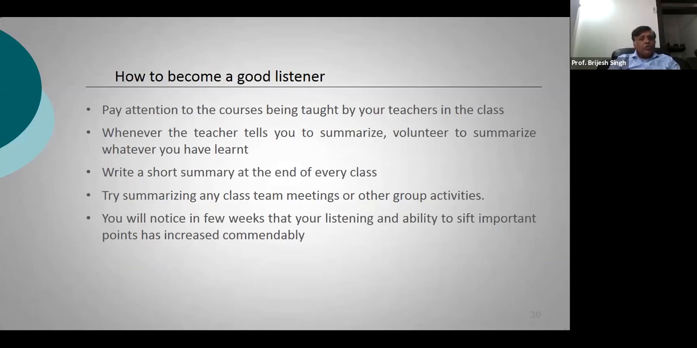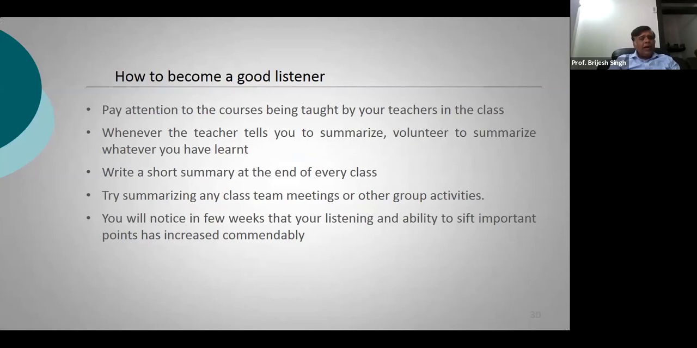Whenever your teacher tells you to go ahead and summarize what has happened in the class, always try to summarize it. Always be there as some kind of a volunteer. When you summarize something, this means that you have been there in the class and have been listening attentively to your professors or to your teachers.